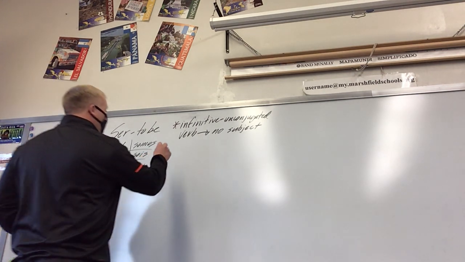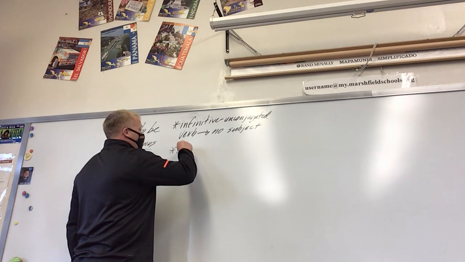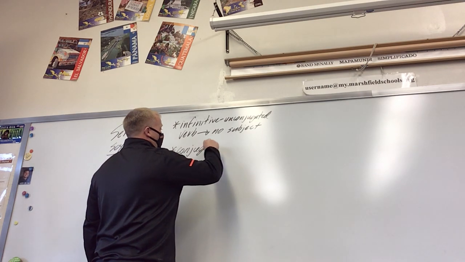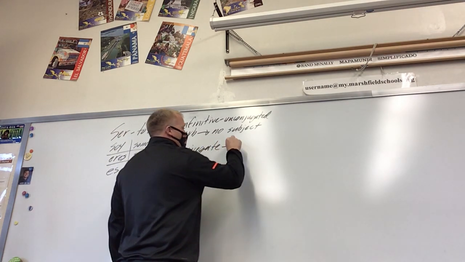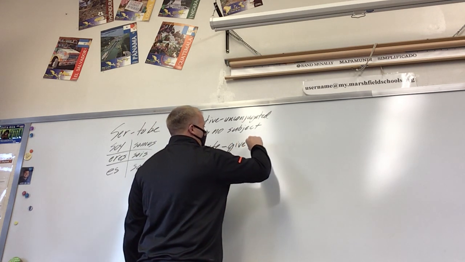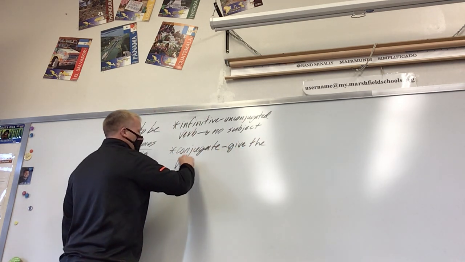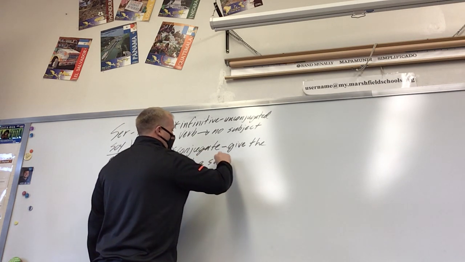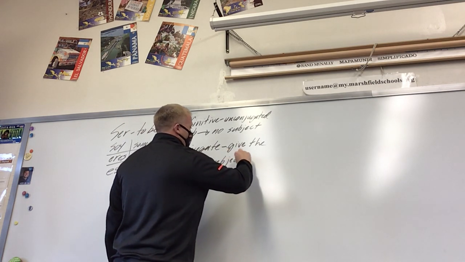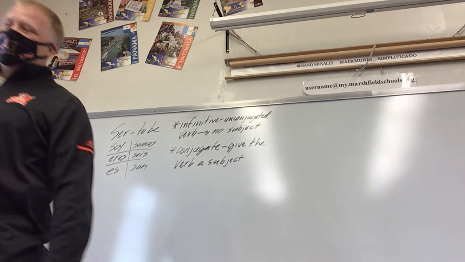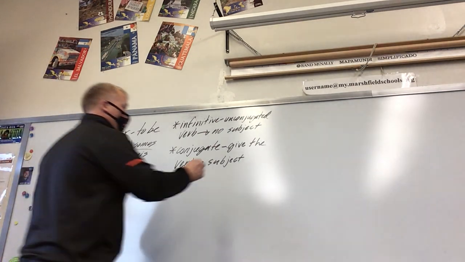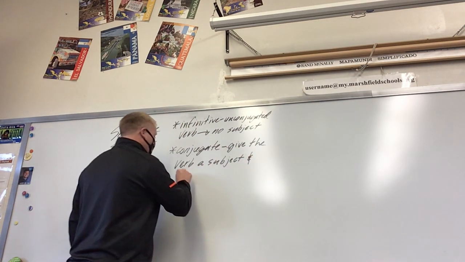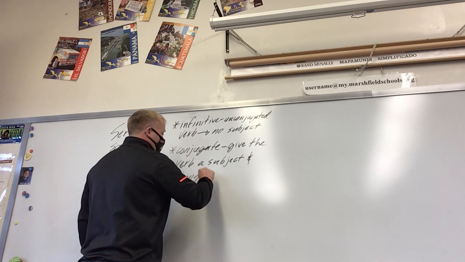So what we're going to do is learn how to conjugate the verb. What does conjugate mean? What's maybe an explanation? Well, we give the verb a subject. A subject is like I, you, he, she, we, they. Could be just a regular noun. The dog, the cat, the class. And then we change the verb.